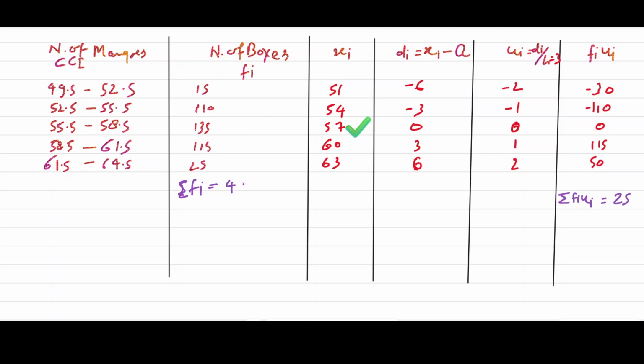That means this is 400. Now, what is the answer for this?